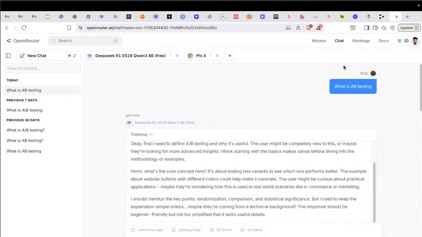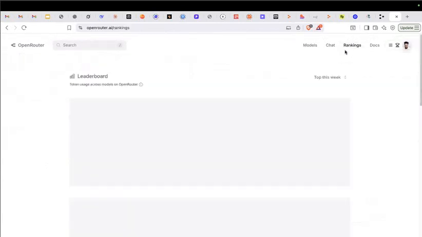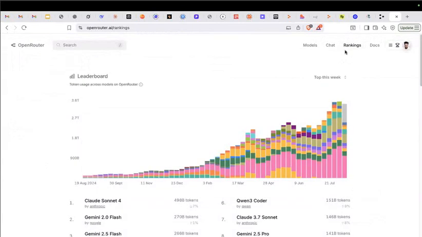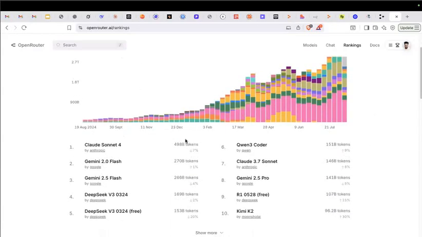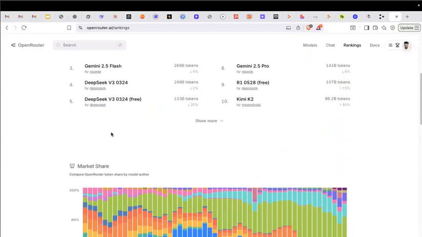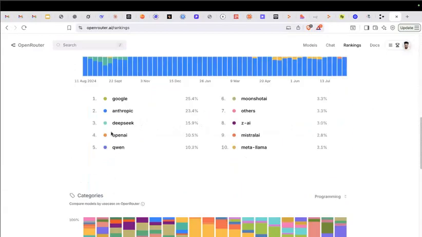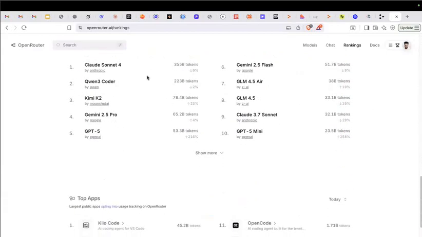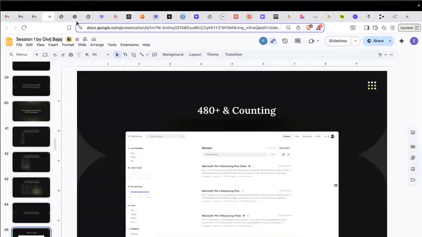But how do you filter the top five models? You can go to the ranking section. I'm just sharing this to give you an analogy of how people are selecting, because I cannot test 485 models, but I can still go to ranking and see which are the top performers in the open source, free source. I can get the top five and try to experiment on my own. That's one way you can do it.